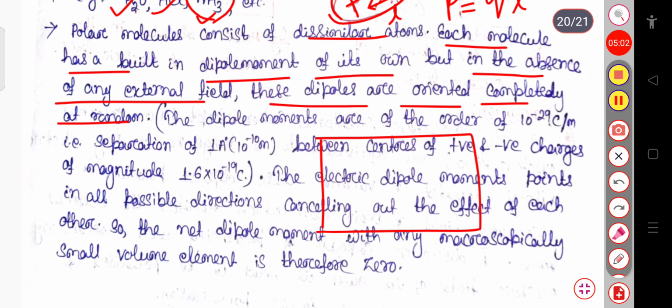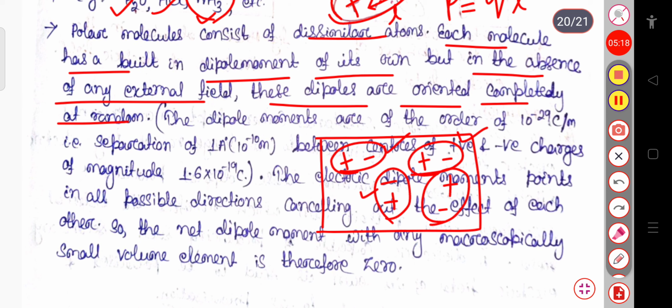If I consider here the positive charge and negative charge, they will form an electric dipole. This is positive, negative; negative, positive; positive, negative, and so on. These individual dipoles can move in any possible direction. So when no electric field is applied, these individual dipoles can move randomly, in all possible directions.